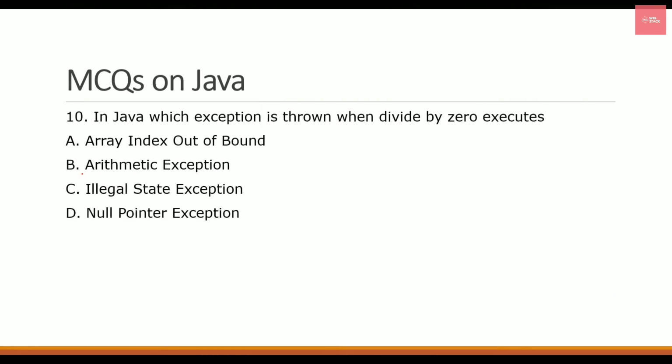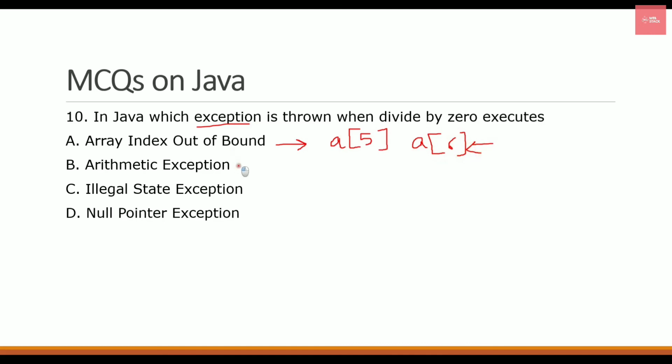So now let's check out the last question of this video, that is: in Java, which exception is thrown when divide by 0 executes? We have already seen in the last question that an exception will occur for divide by 0 when it is an integer case. But in this question, they are asking about the exception name, the class name of the exception which will be raised. Multiple options are there, like array index out of bounds. This exception is only raised when you are trying to access a location which is not there in the array. Let's suppose your array has 5 elements and you are trying to access the 6th element. This will give you an array index out of bounds error.